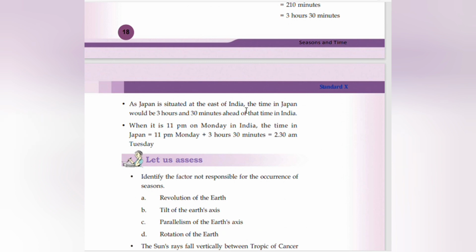As Japan is situated to the east of India, the time in Japan would be 3 hours 30 minutes ahead of the time in India. When it is 11 p.m. on Monday in India, the time in Japan is 11 p.m. Monday plus 3 hours 30 minutes, that is 2:30 a.m. Tuesday.